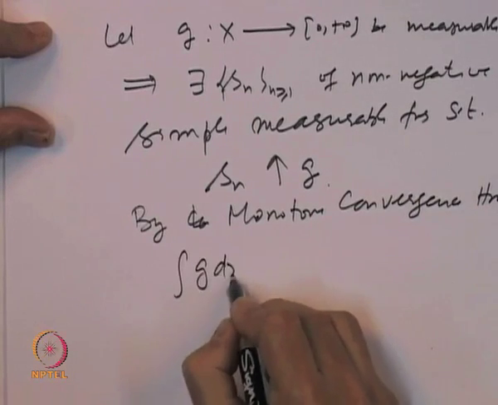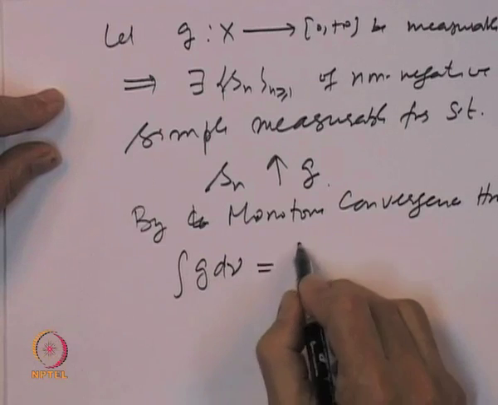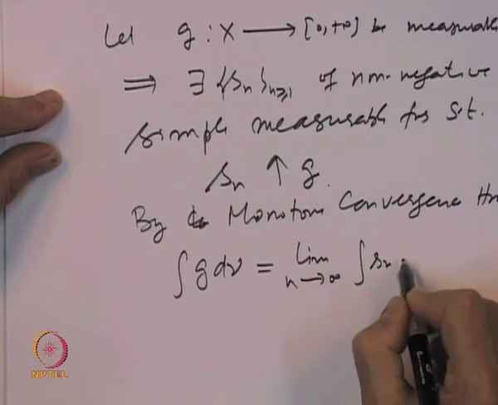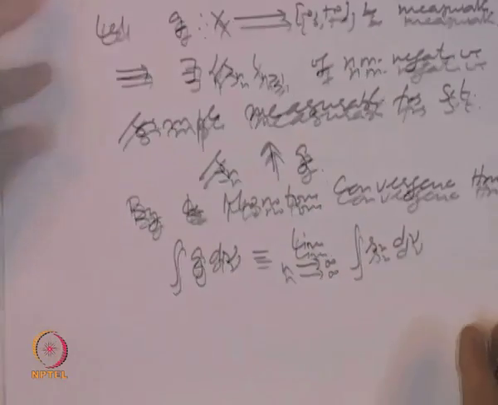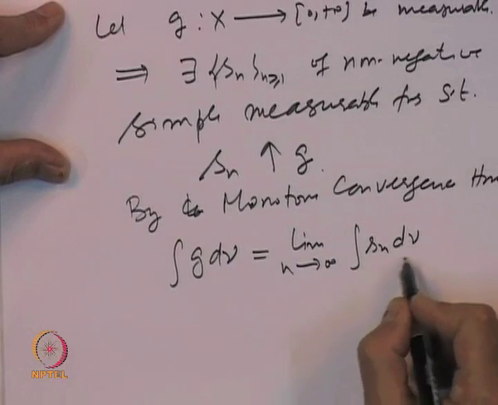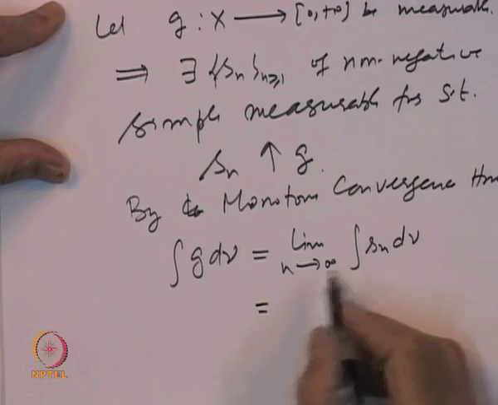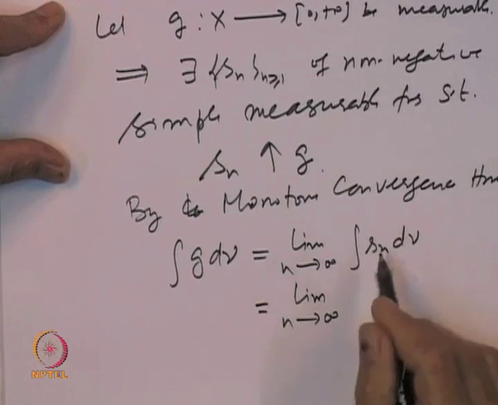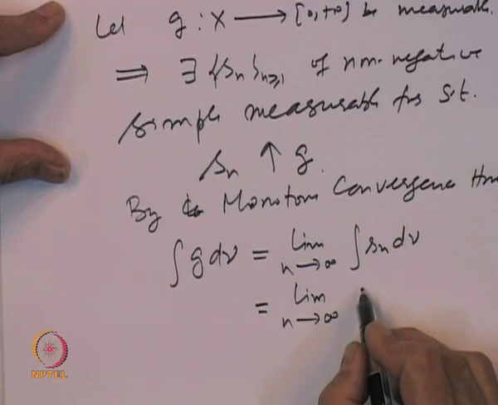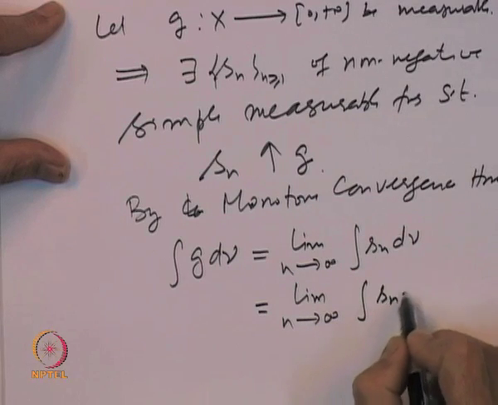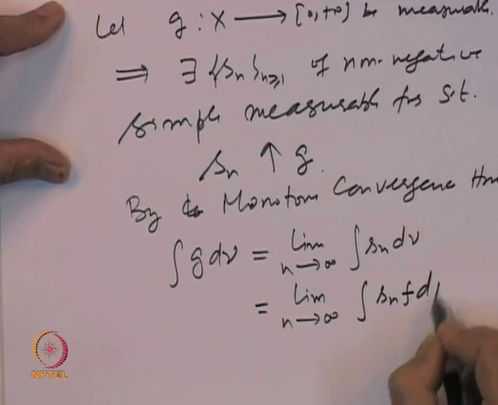the integral of g d nu with respect to nu must be equal to the limit as n goes to infinity of the integral of S n d nu. But for non-negative simple functions, we just proved that star holds, so by step 2 I can write this as the integral of S n times f d mu.